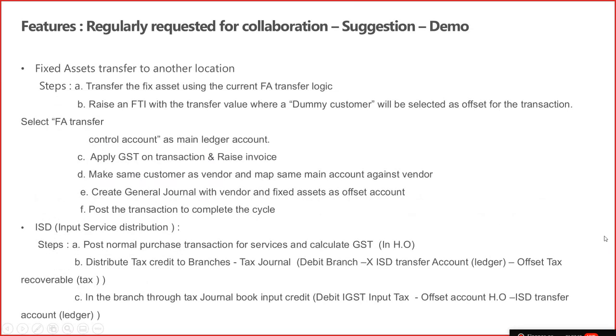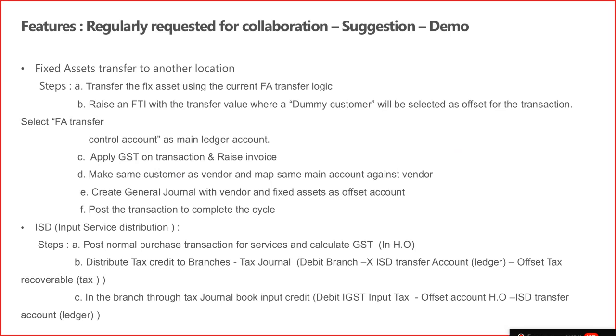And one of the scenarios, which is very common, where I got a lot of mails, is the fixed assets transfers: how the fixed assets transfer is to be executed. Currently, fixed assets is not available in the application, and the application does not provide an option where you are transferring the fixed assets to another location, where the financial transactions are happening and where you can calculate the tax.